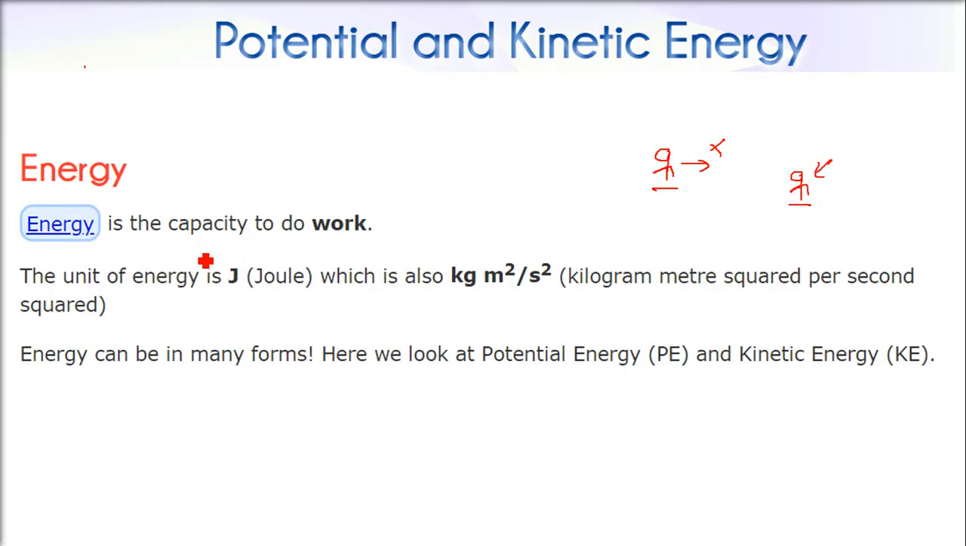The unit of energy is the joule, named after a very famous person. This is the SI unit, joule, which is kg meter square per second square. Now energy can have various forms. The two forms are potential energy and kinetic energy.